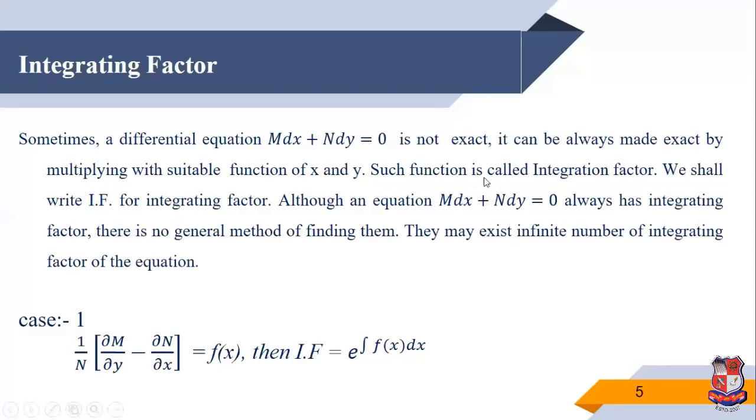Such a function is called an integrating factor, whose short form is IF.